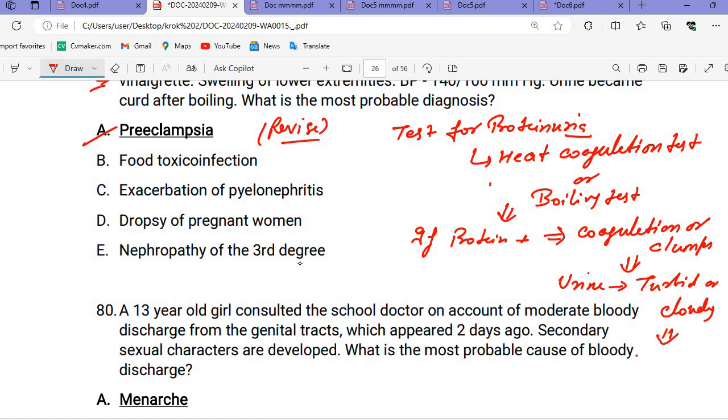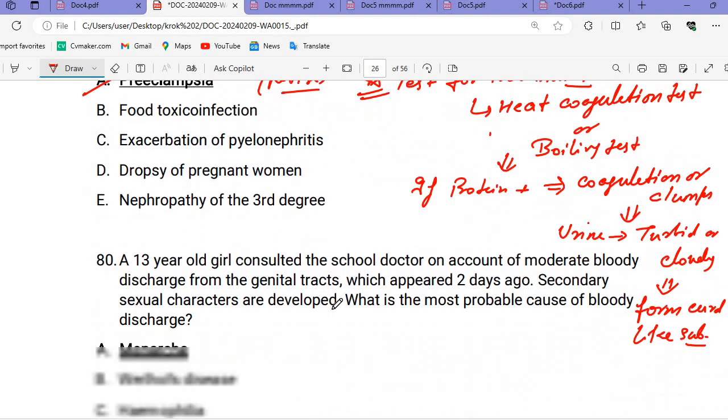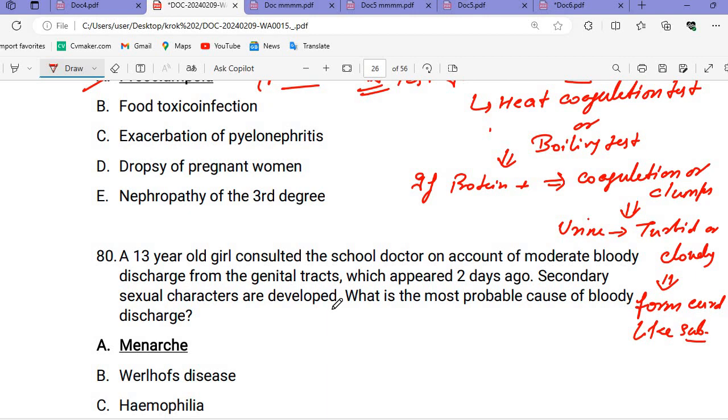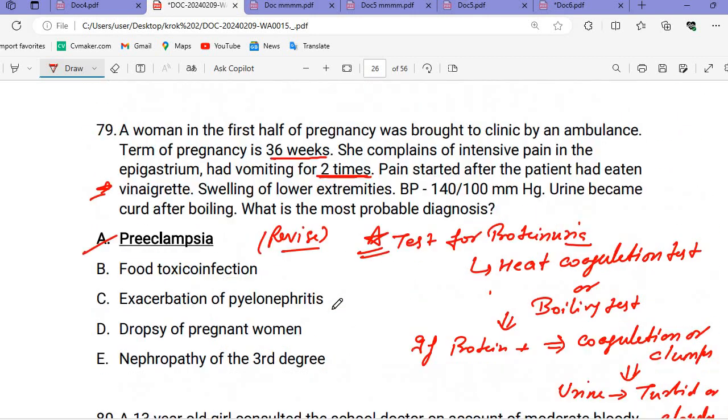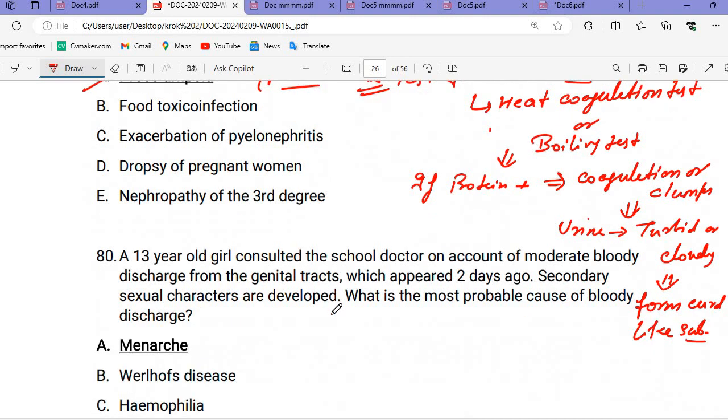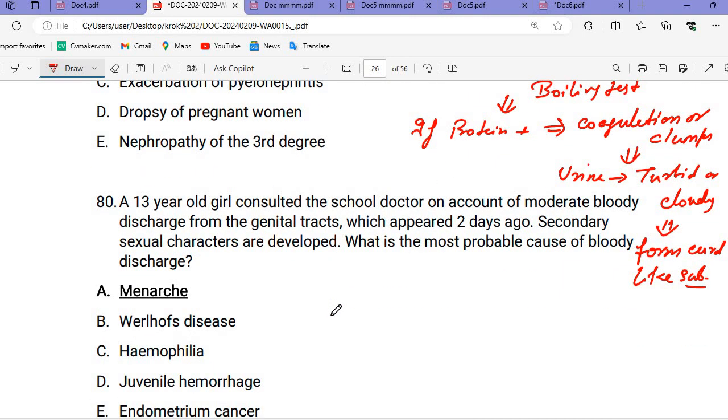It forms a curd-like substance. So the test for proteinuria: heat coagulation test or boiling test. If protein is present, coagulation or clumps, urine turbid or cloudy, forming a curd-like substance, and we call this condition preeclampsia.